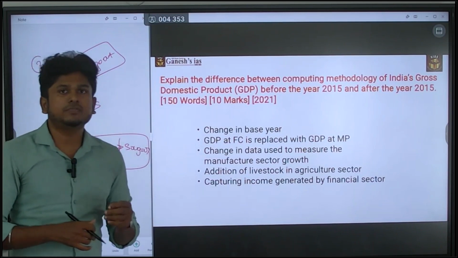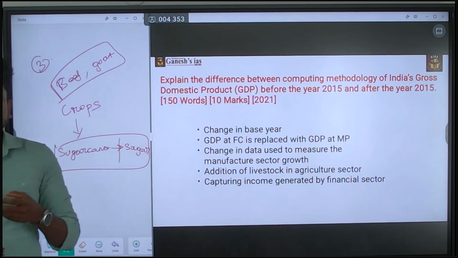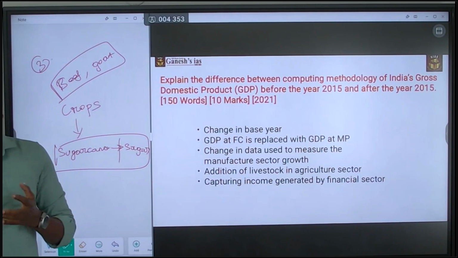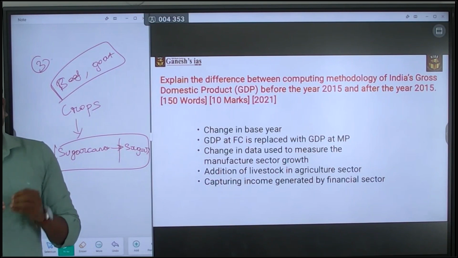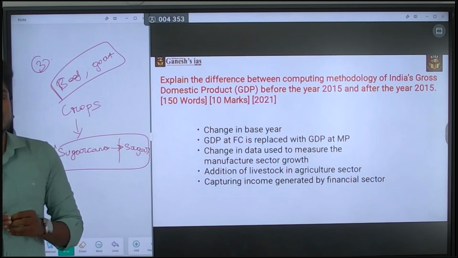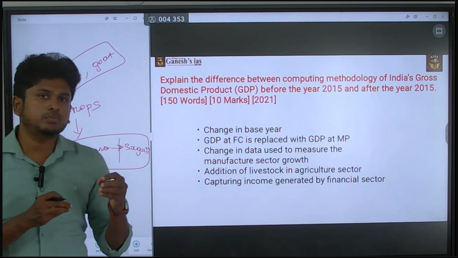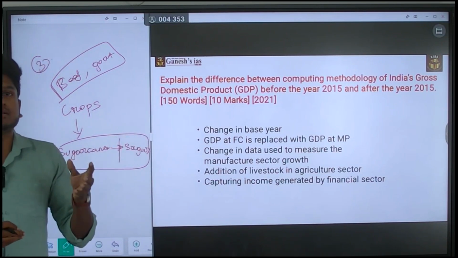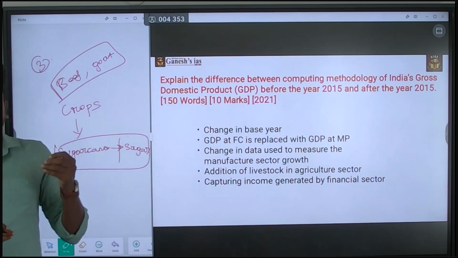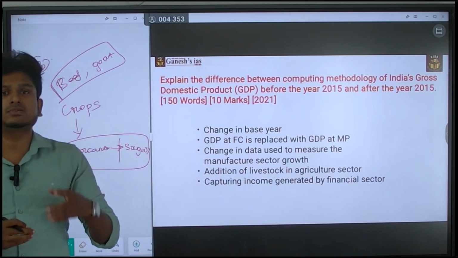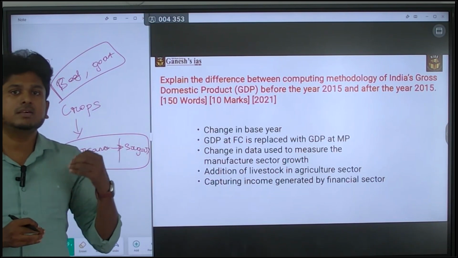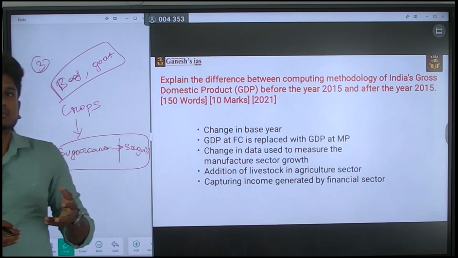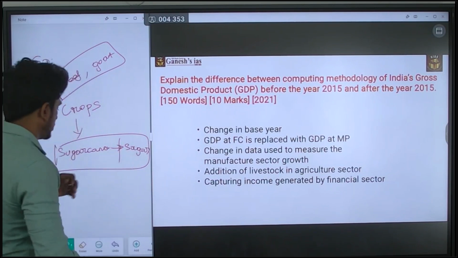capturing income generated from the financial sector, which means they are also going to consider share market data. So these are the things they changed. You have to explain it. Okay, so that is the more important part when it comes to these kinds of questions. You have to try to explain why it happened, or what benefit it is going to give. That is the way you have to answer it. That is the more important part.